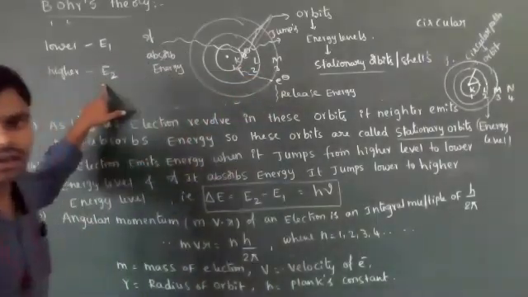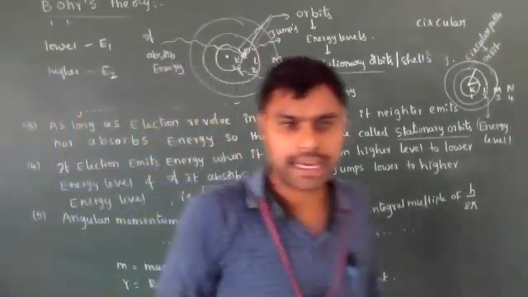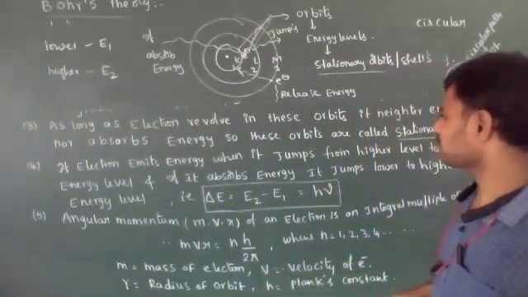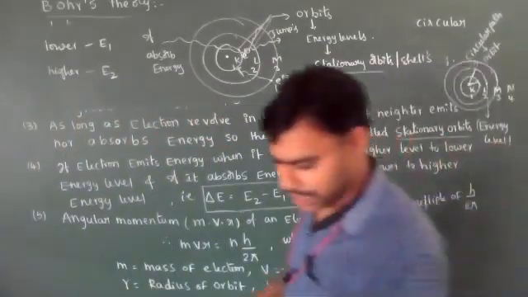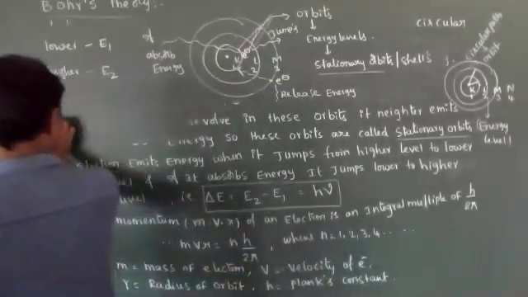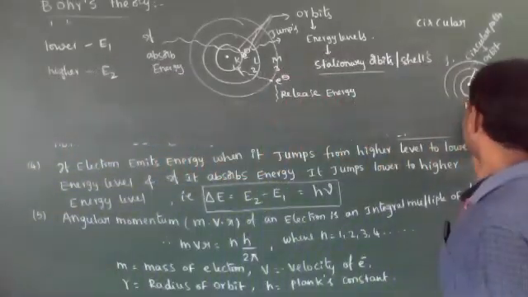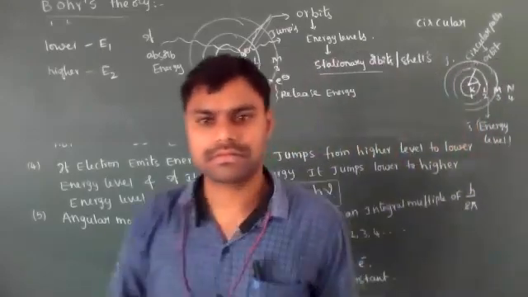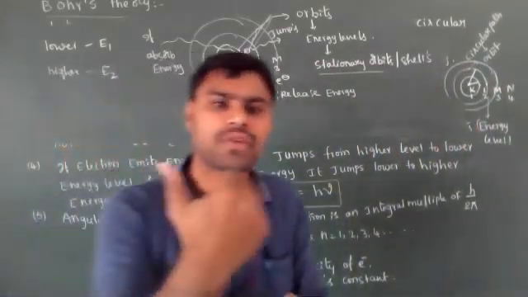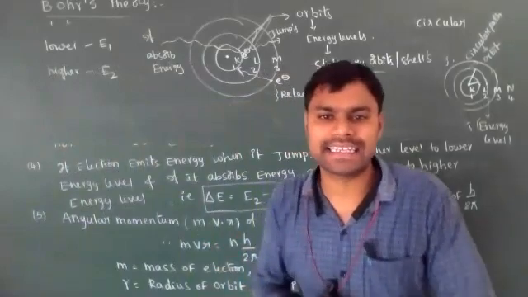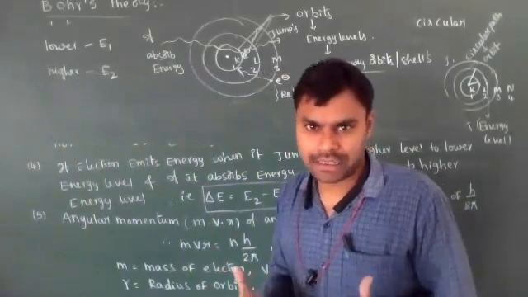So when the electrons are moving from one energy level to another energy level, what happens?